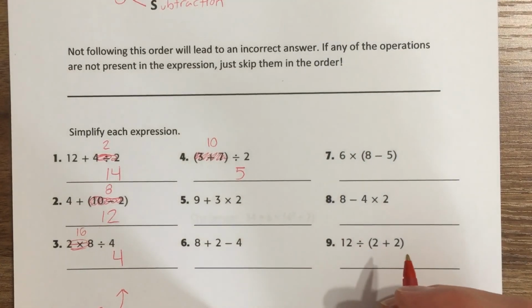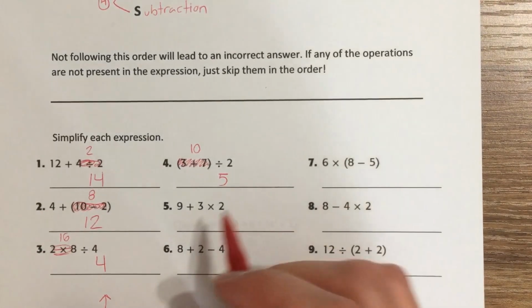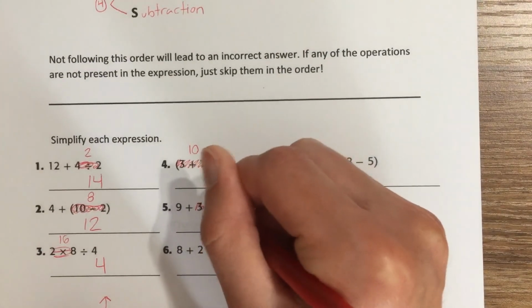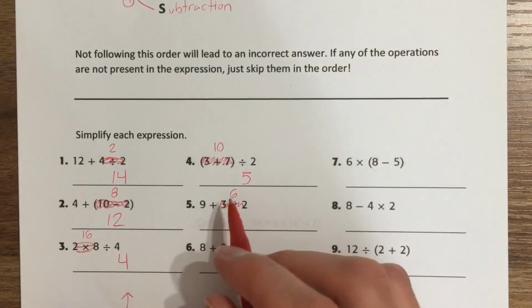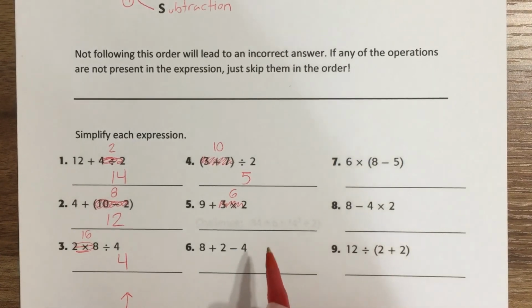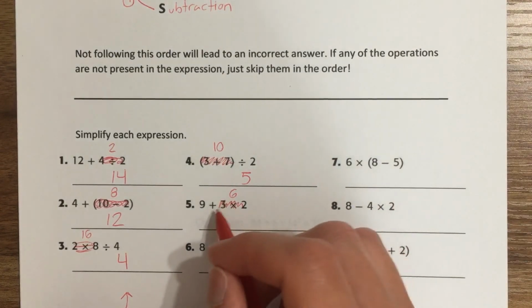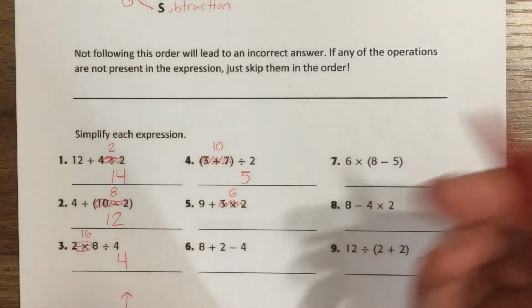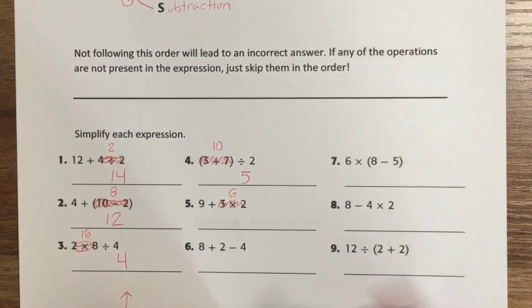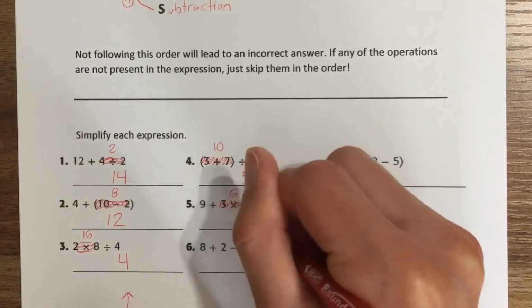3 times 2. We have to do the multiplication first, because the M comes before the A. 3 times 2 is 6. And notice I'm crossing things off as I do them. That way I make sure that I'm not accidentally doing something else with that 3 later on. I want to make sure that I take care of that operation first. Get rid of all the old stuff so that I don't have 3 times 2 anymore. I have 6. Now I know it's not going to be 9 plus 3 times 6 or something like that. It's easy to make mistakes if you don't cross things out and try to clean things up for yourself. This cleans it up a little bit more. 9 plus 6 then is 15.